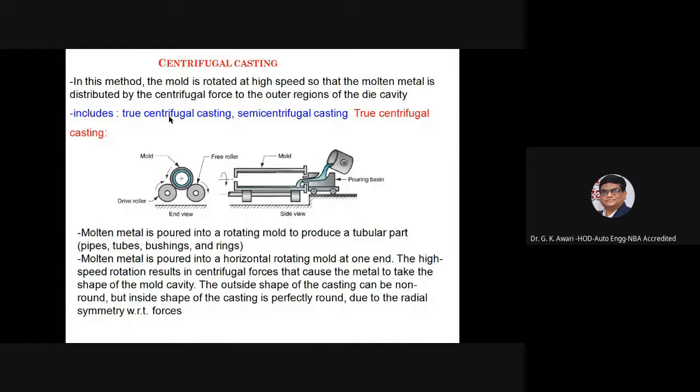Centrifugal casting includes true centrifugal casting and semi-centrifugal casting. In this method, the mold is rotated at high speed so that the molten metal is distributed by the centrifugal force to the outer regions of the die cavity.